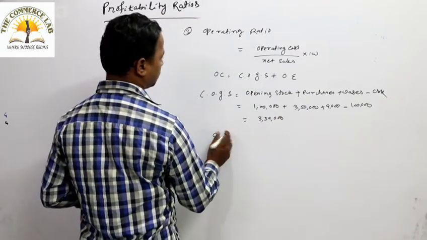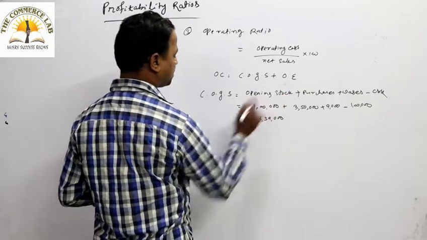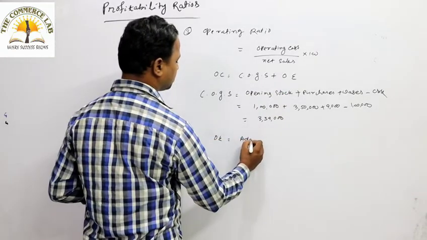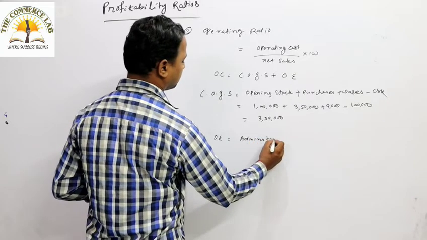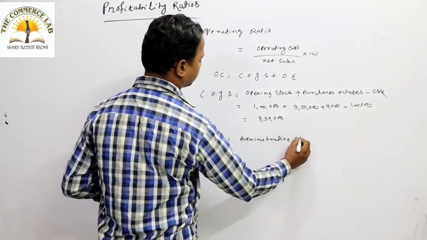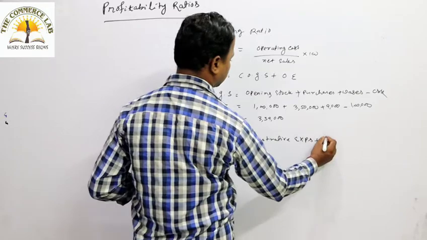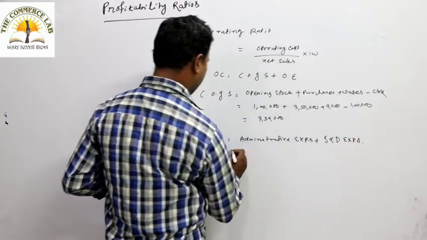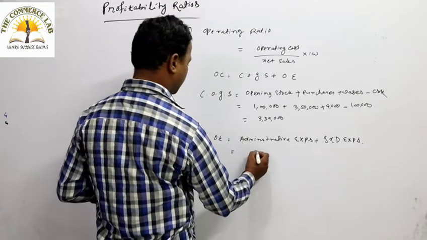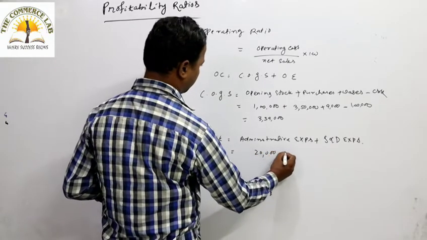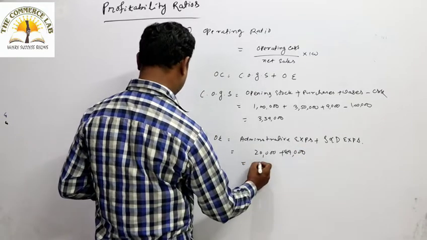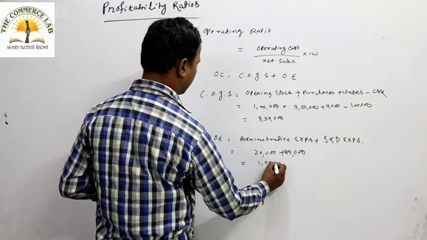So operating cost equals cost of goods sold plus operating expenses. What are operating expenses? Administrative expenses plus selling and distribution expenses. Administrative expenses are given, that is 20,000. And selling and distribution expenses are 89,000. So the total is 1,09,000.